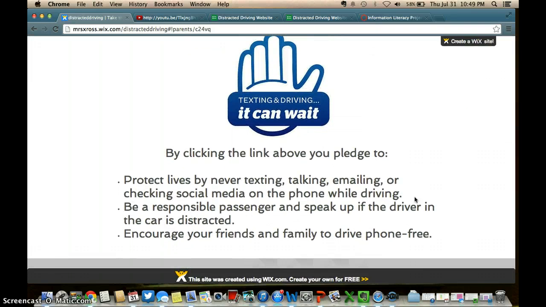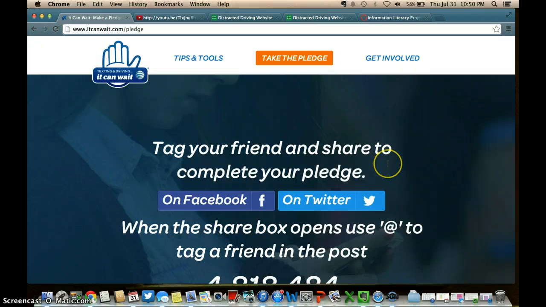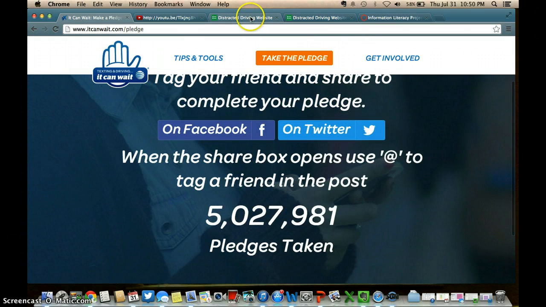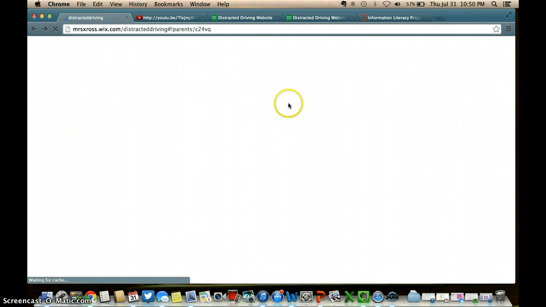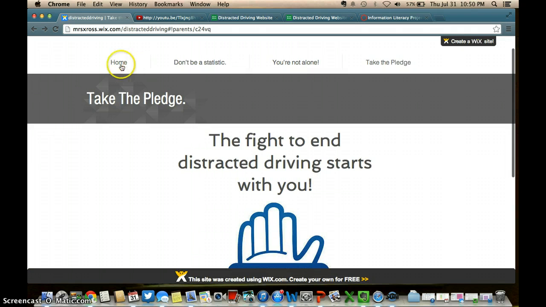I'm not going to read this to you, but it lets you know what you are pledging to by taking the pledge. And when you click the link, you have taken the pledge, and it gives you the option to share on Facebook or Twitter that pledge with others, and also shows you the number of pledges that have been taken thus far. So that is that.